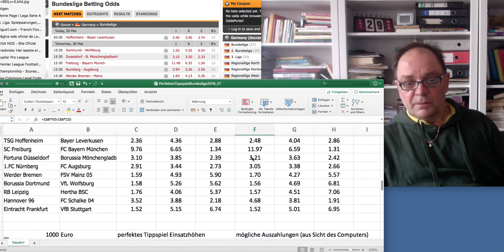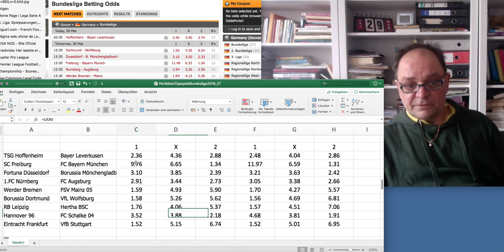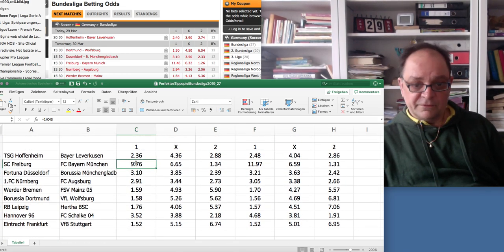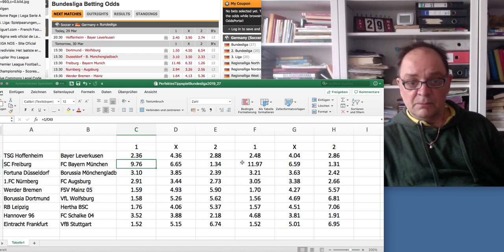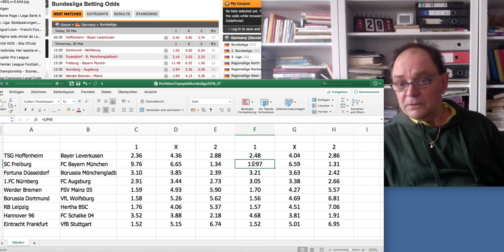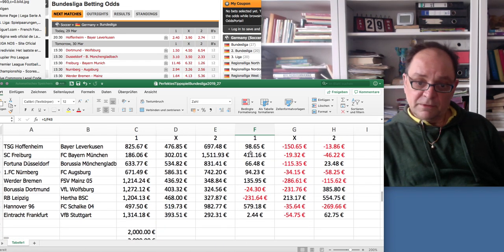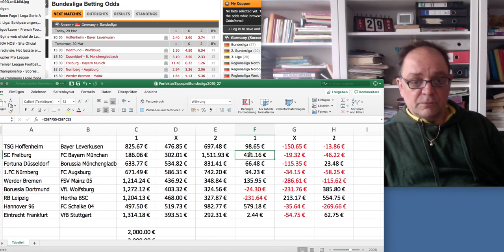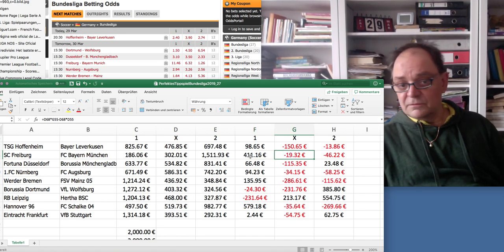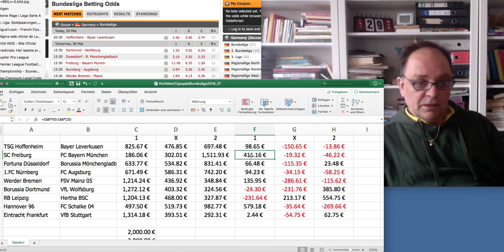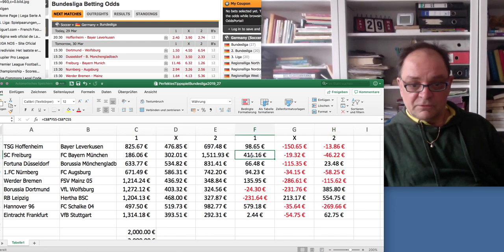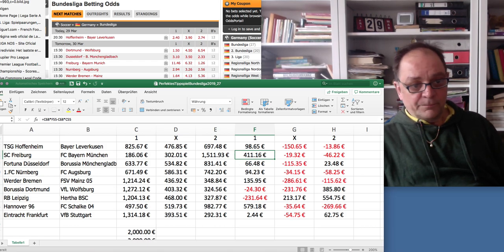Anyway, in Bayern I have to take Freiburg, but I can only win a lot and lose very little. This is the common thing that happens. I consider Freiburg more or less able to win 1 out of 10 games, while the bet market would say they only win 1 out of 12. I'm happy with that. I can't lose a lot. I can only win quite some money. And so you see here, I have to lose this 20 times or 10 times, and in the meantime just win once with a Freiburg prediction.